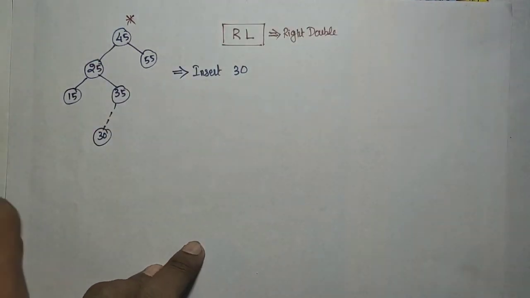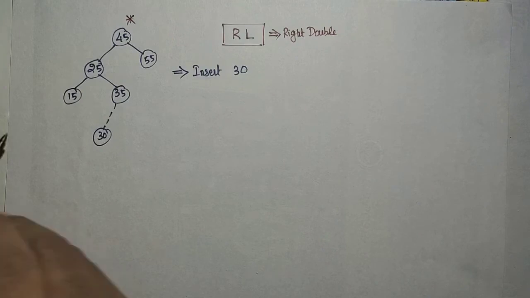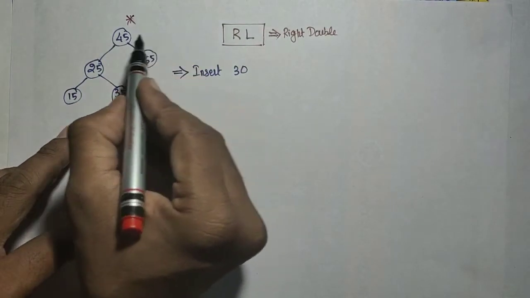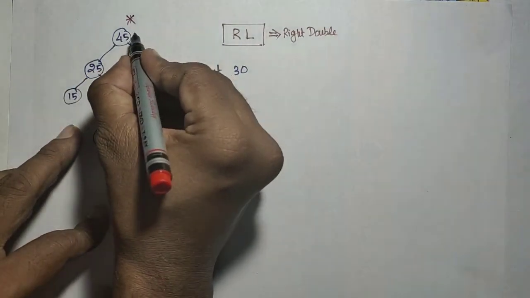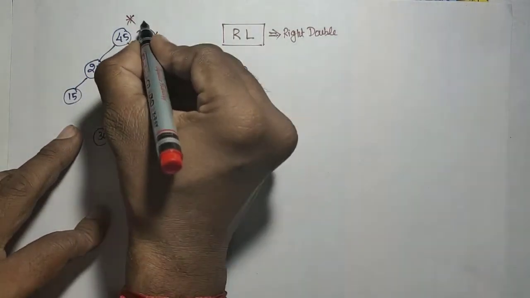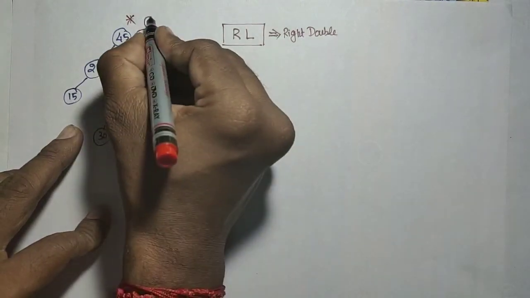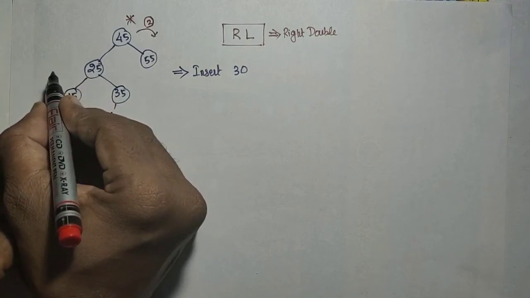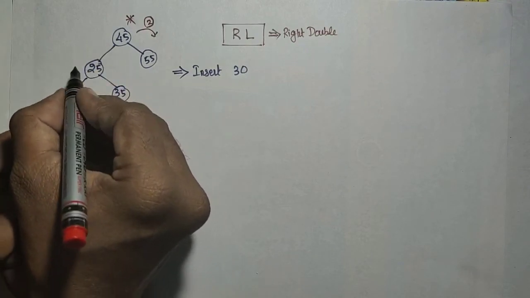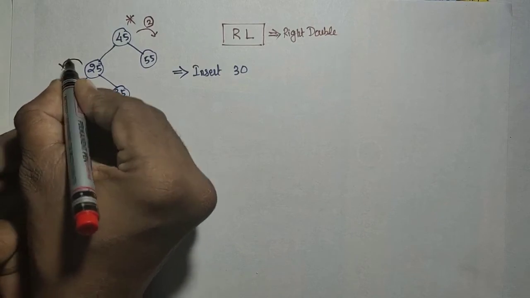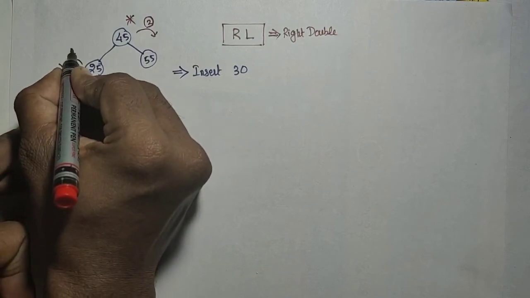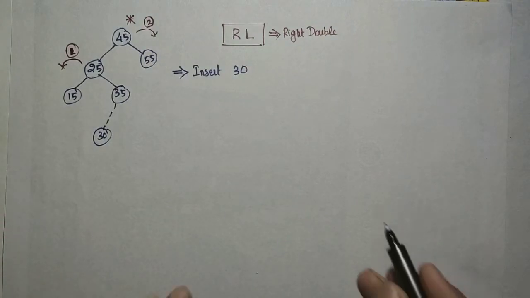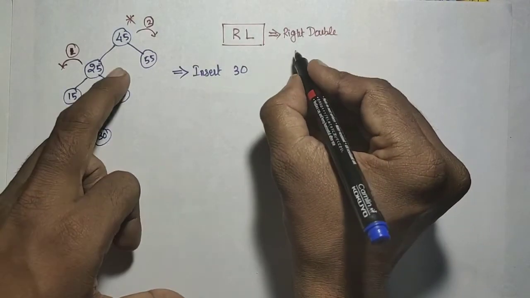Right double means nothing. Okay, so I have to do two rotations. One is what? Actually, the left side needs to be rotated. That needs to be done as a 2. Before that, what do we need to rotate? The left subtree on the left side. Okay, the left subtree is 25, that should be rotated on the left side. So that has to be done first. Okay, so if you do it like this, you will get what?